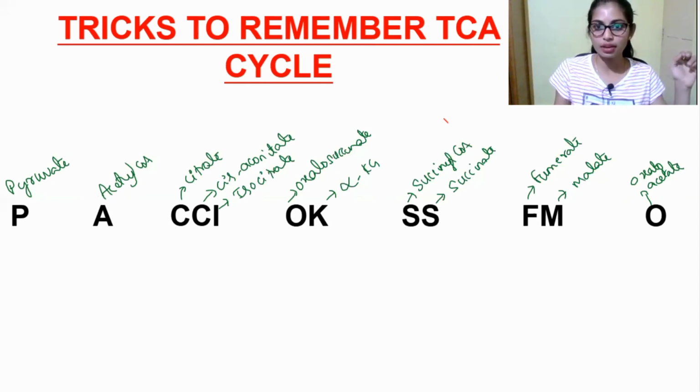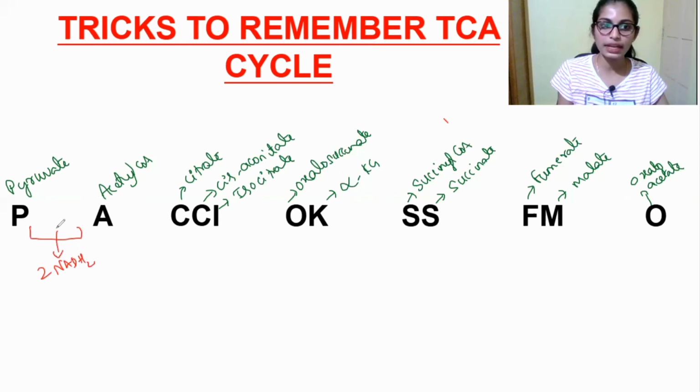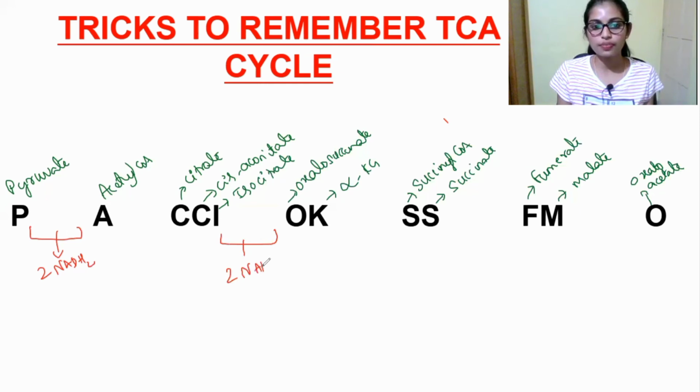So why did I make a gap here? Once again I will show. Here 2 NADH2 are produced. So that's why I made a gap between these things. Okay. So while conversion of acetyl CoA into citrate, there is no NADH2. Okay. So here 2 NADH2. While conversion of isocitrate into oxalosuccinate, here also 2 NADH2 are produced. And while converting alpha ketoglutarate into succinyl CoA, here also 2 NADH2 are produced.